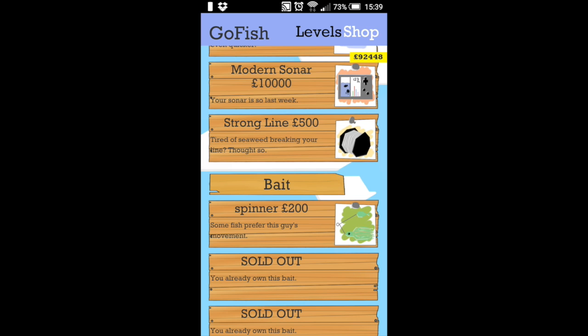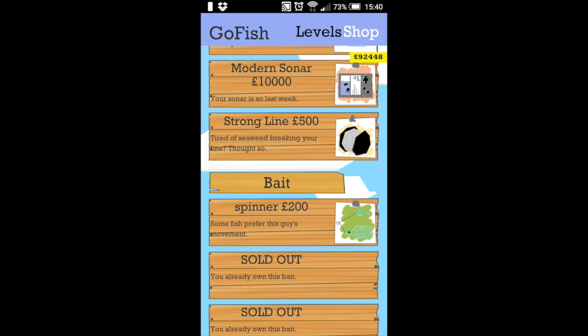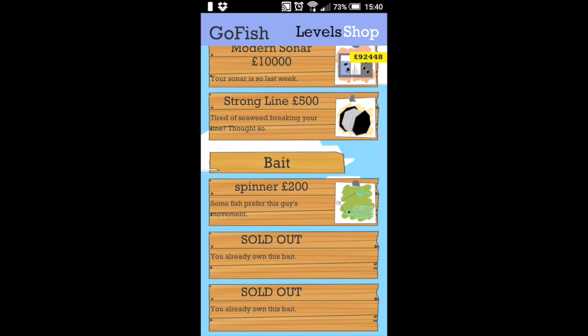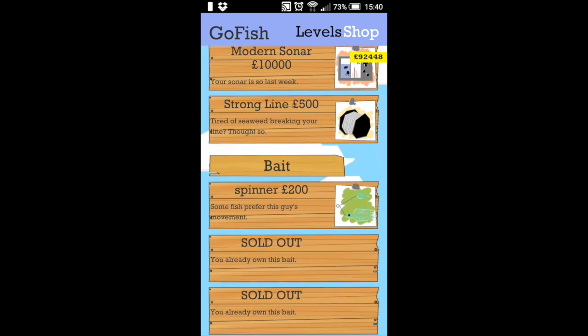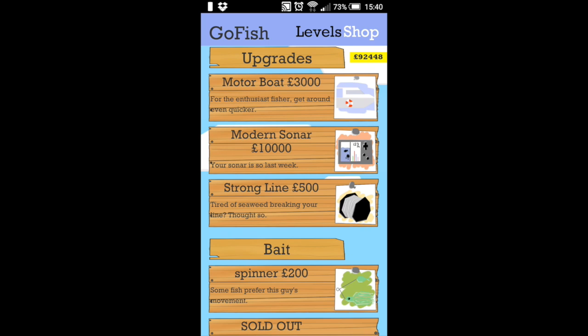So some of those fish groups, while it might look like there's a lot of fish there, it might not be indicative of the actual number of fish. Line increases your chance for actually catching fish. Sometimes you don't catch them even if they are there. And the bait again, that can attract certain types of fish, and that's for players to kind of work out for themselves as they play.